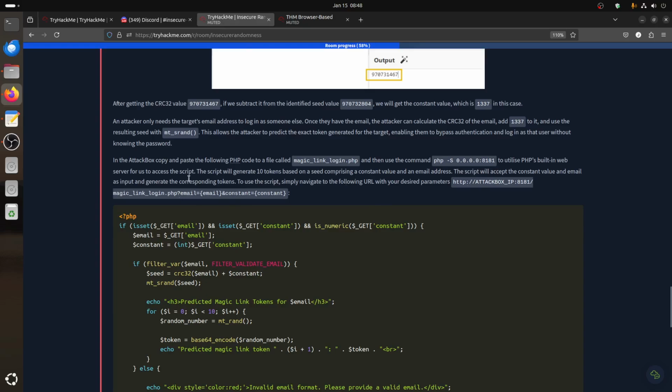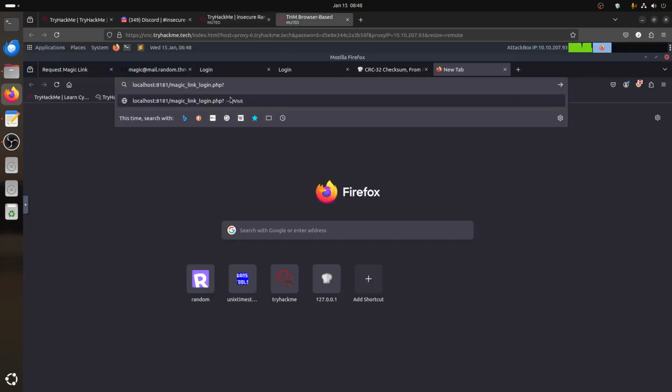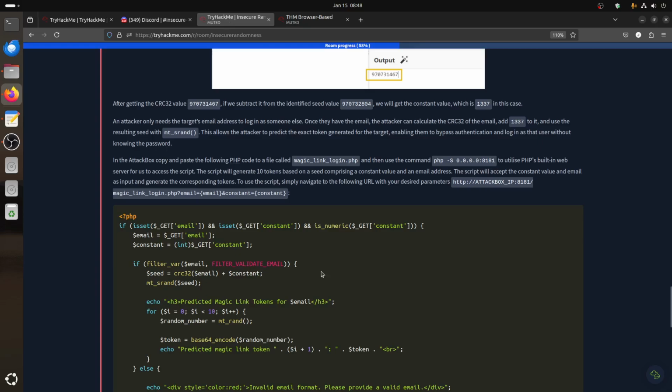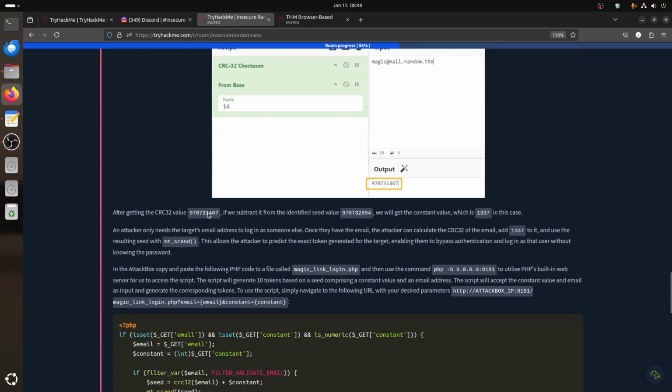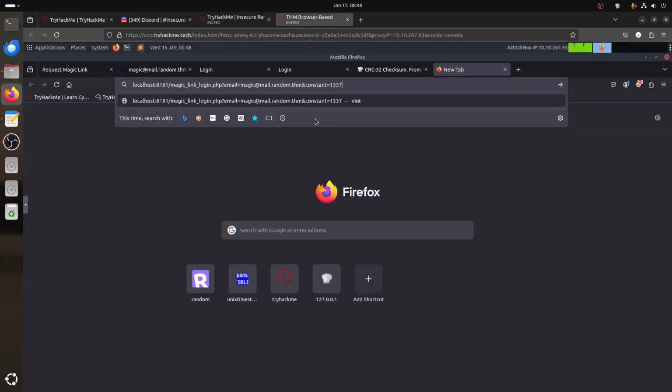The email in this case is magic@mail.random.tryhackme, and then you put the constant in. The constant is 1337. Remember, the constant is what we found after subtracting the CRC32 from the seed, and it is 1337. So if you have 1337, then you get this.